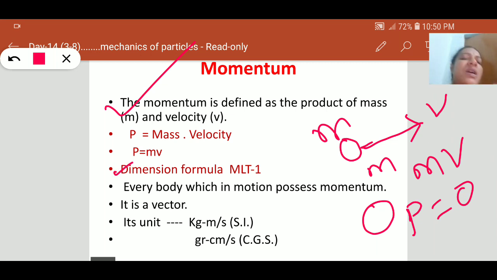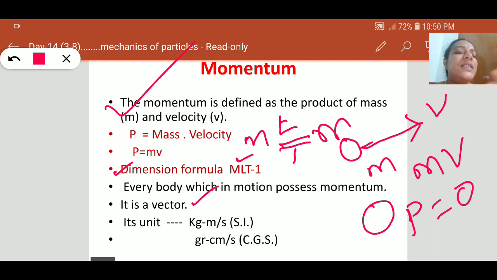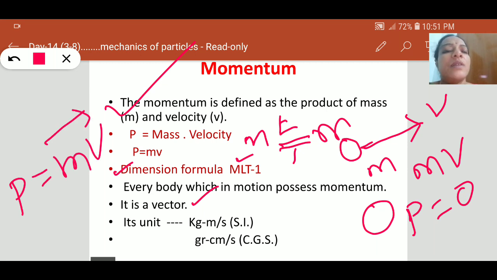Coming to the dimension formula, for mass it is M, and velocity is displacement by time, that is L by T, so the dimension formula of momentum is M L T power minus 1. Next, it is a vector, which is important, because P is equal to m v, with an arrow mark. Its direction is in the direction of velocity. So that is a vector.